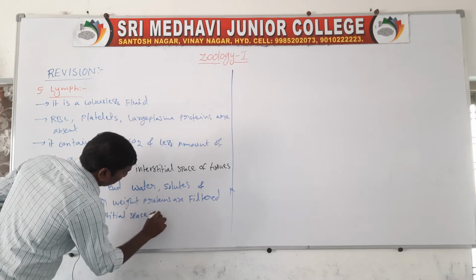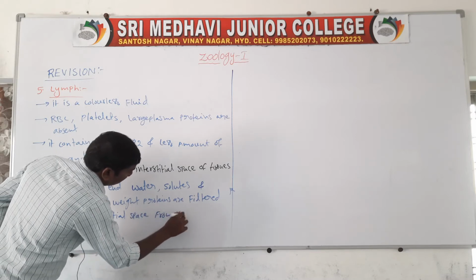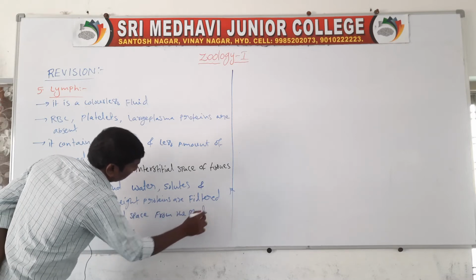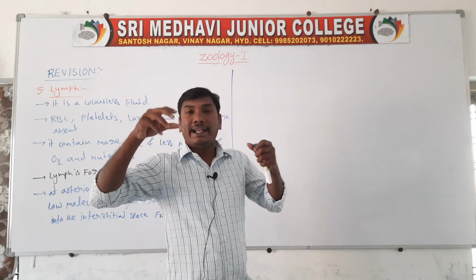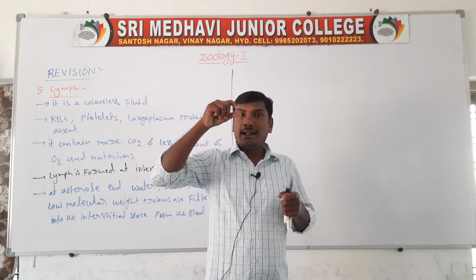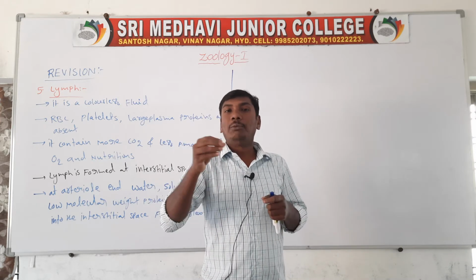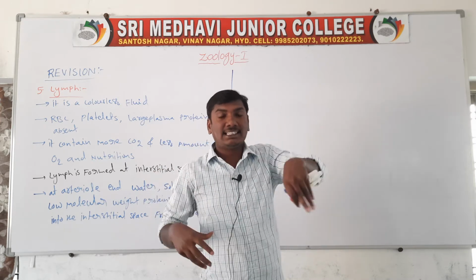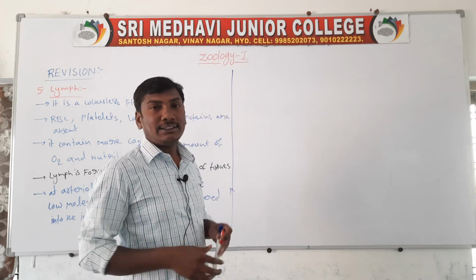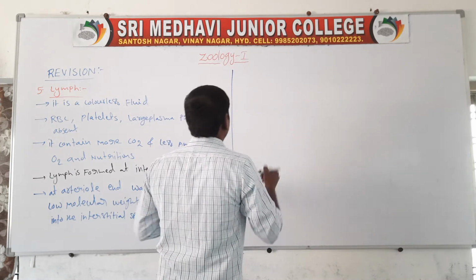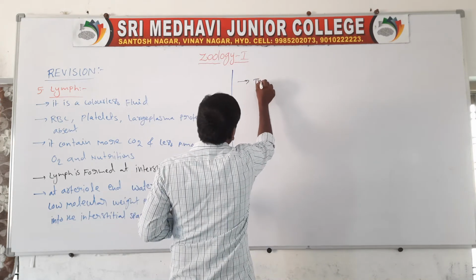Interstitial space from the blood. So at the arteriolar end, the water, solutes, and low molecular weight proteins are filtered into the interstitial space. Most of the quantity returns to the blood.